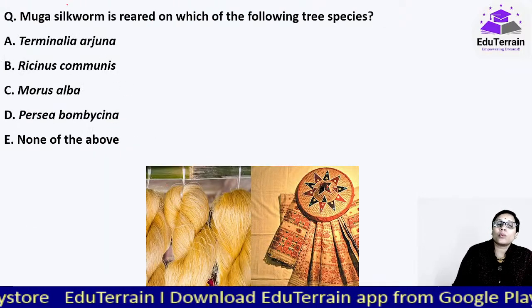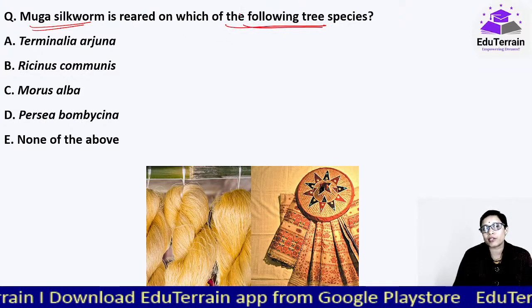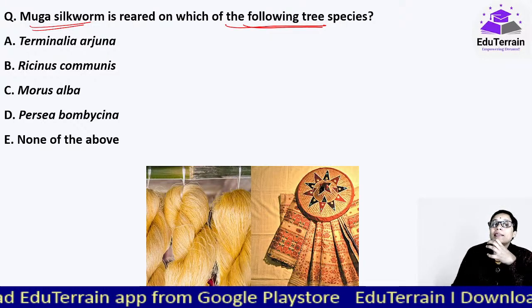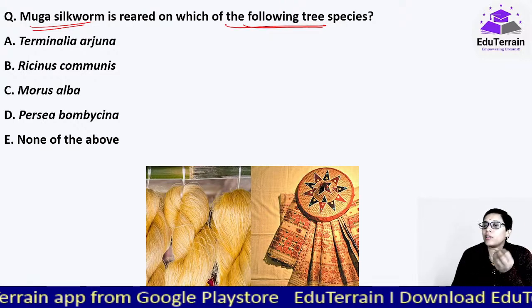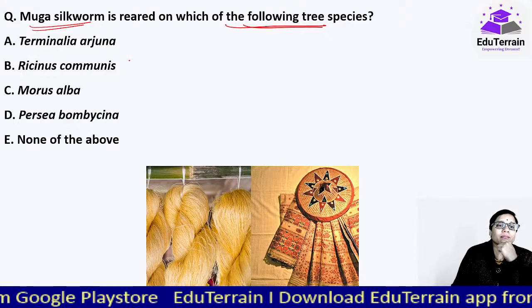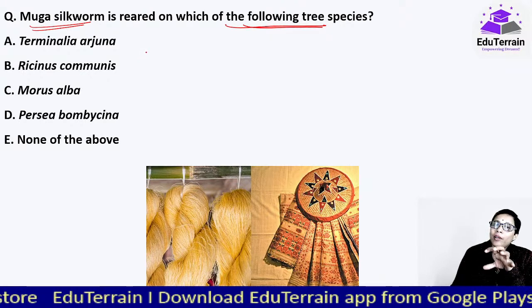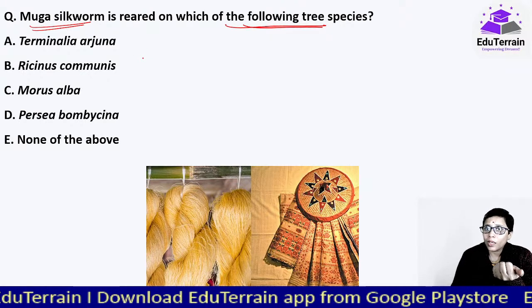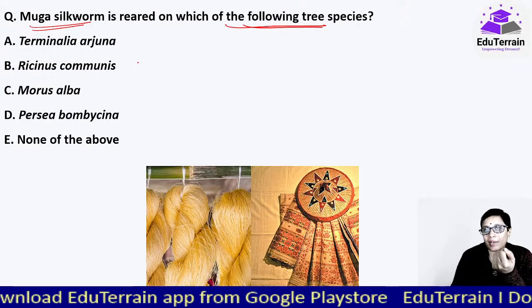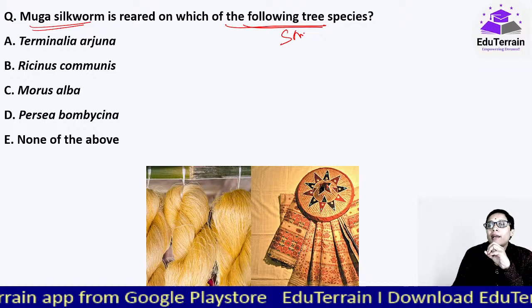Okay, moving on to our next question. Muga silkworm is reared on which of the following tree species? Now when we talk about silkworms, there are various types of silkworms and they have to be reared using only specific types of tree species, like the mulberry silkworm. It can be fed only with mulberry leaves. Okay, the eri silkworm can be fed only with Ricinus communis, that is the castor plant. Similarly, the Muga silkworm depends on Som and Soalu plants.